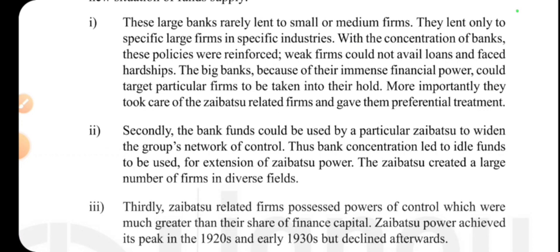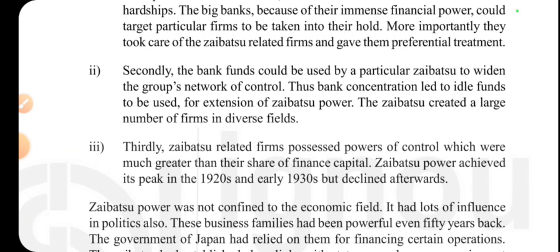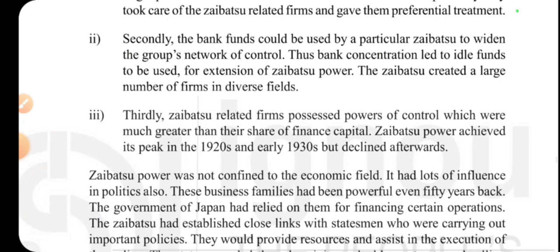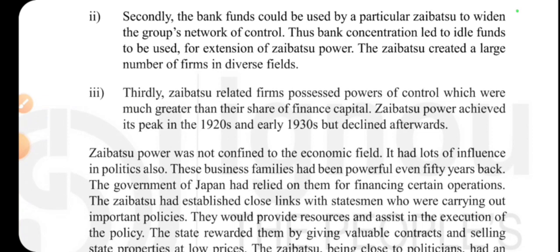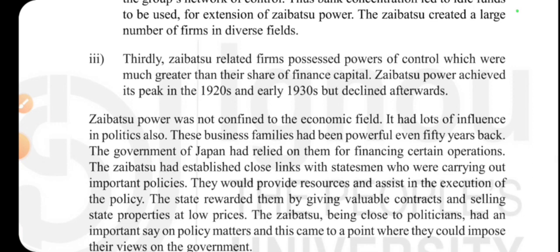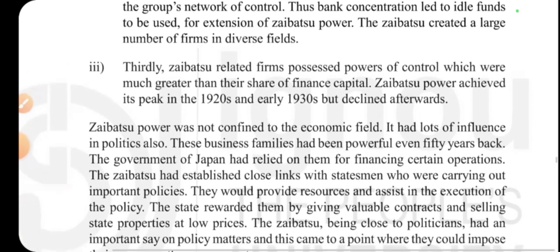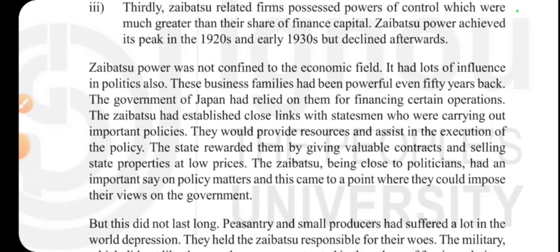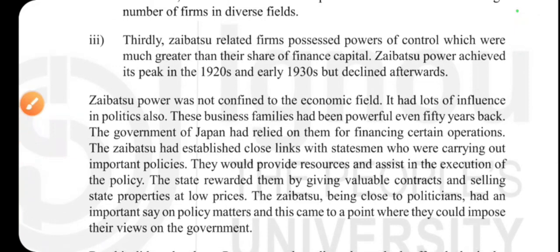Secondly, the bank funds could be used by a particular Zaibatsu and its big business firms to widen the group's network of control. Thus, bank concentration led to idle funds being used for extension of Zaibatsu power. The Zaibatsu created a large number of firms in diverse fields, so there was an influence of a large amount of power. And thirdly, Zaibatsu-related firms possessed powers of control much greater than their share of financial capital. Zaibatsu power achieved its peak in the 1920s and early 1930s but declined afterwards. So that peak period was 1920 to the 1930s. Okay, so that is what has been explained here about Zaibatsu.